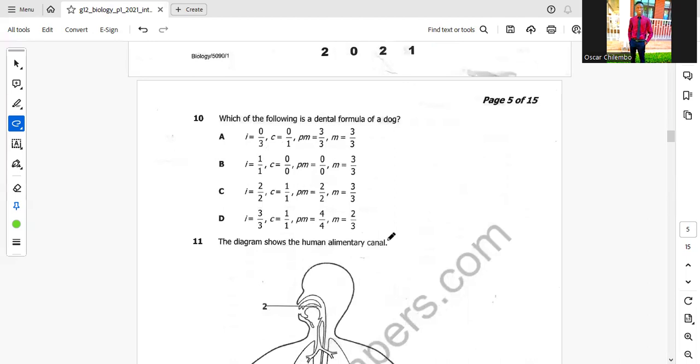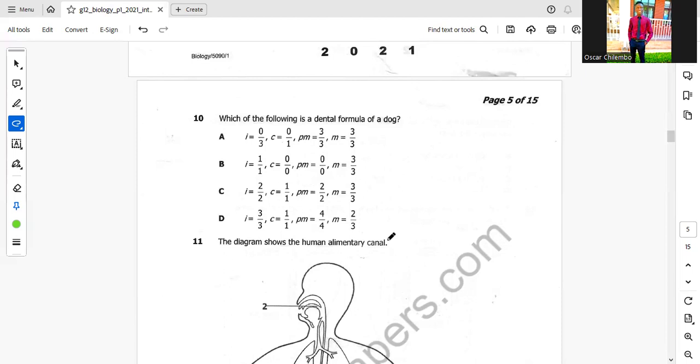Question 10. Which of the following is the dental formula of a dog? So when you look at the dental formula, first of all, you need to understand what dentition is. Dentition is the number of teeth, classification, and type in the mouth of an animal. When they want the dental formula, they want to find out the number of teeth in just one half of the upper and lower jaw, without multiplying or finding the total.